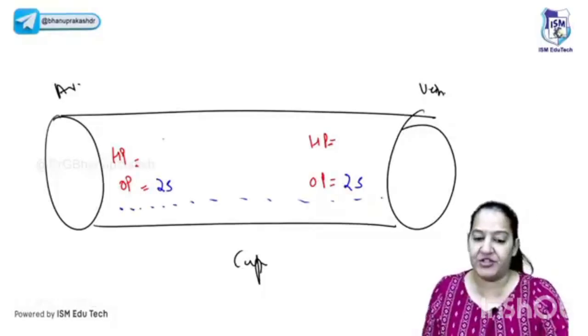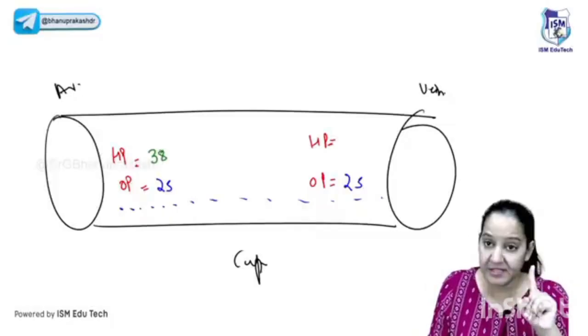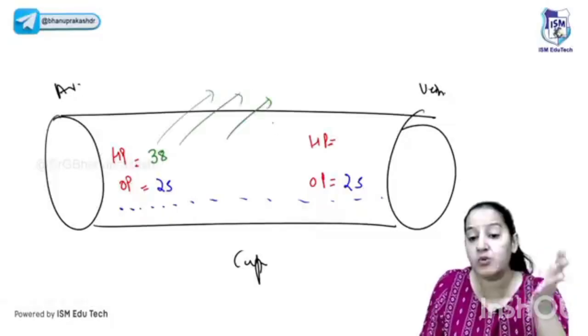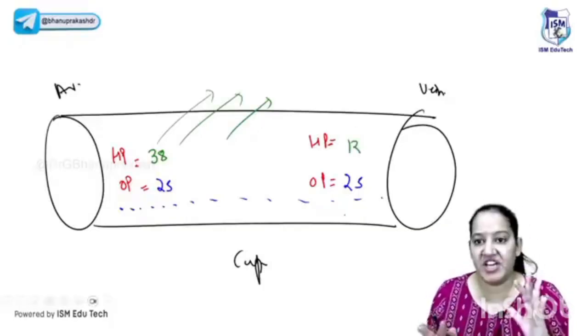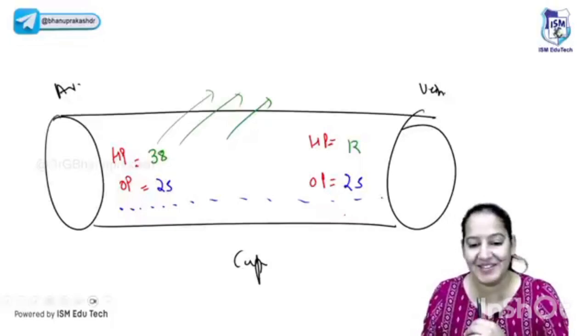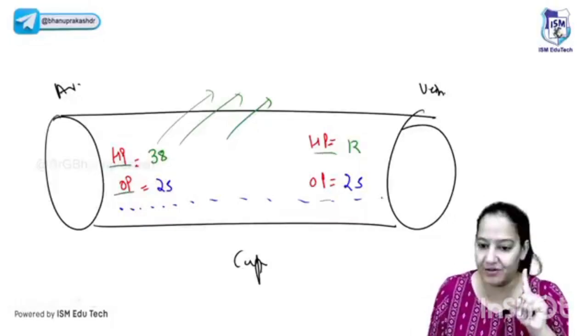But see the values of the hydrostatic pressure. At the arterial end, the hydrostatic pressure is 38 because water is more. After that, water will leave, so hydrostatic pressure will fall because water is leaving. And it is falling up to 12. Here it becomes 12 mm. Now see the change. You have to learn the values. Hydrostatic is outward, osmotic is inward. You know the basics.